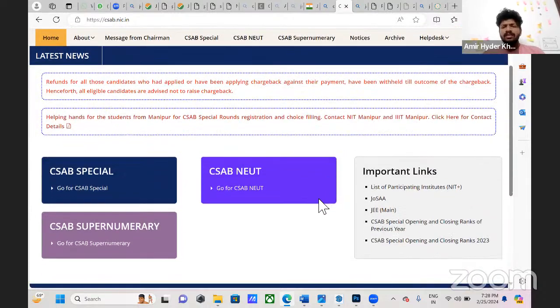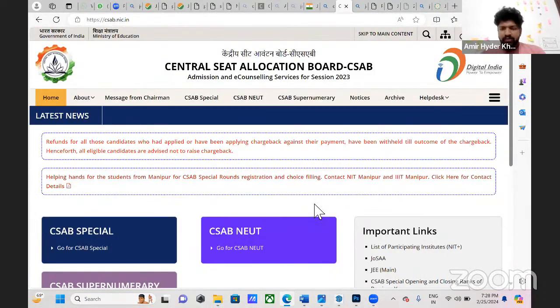counseling website where you have to pay 30,000 in advance if you want to come inside the CSAB. This is a special round where all the leftover seats in JoSAA will be coming here, and they will be filled on a first come first serve basis. Most people don't know this, or they may wait, but it's a very good site where you have many chances to get a seat in any good NIT or any good institute.